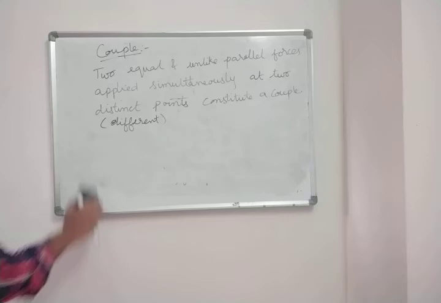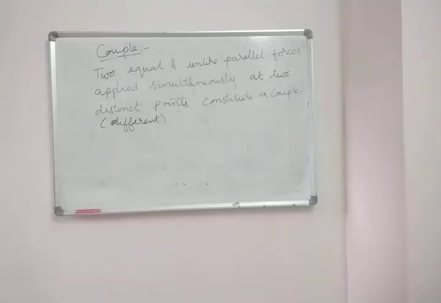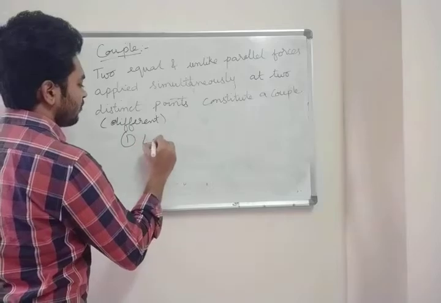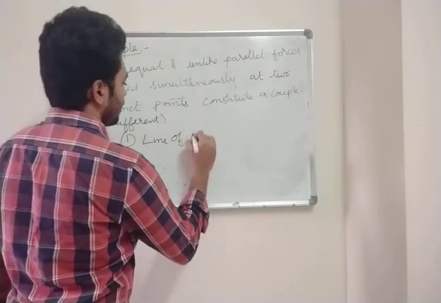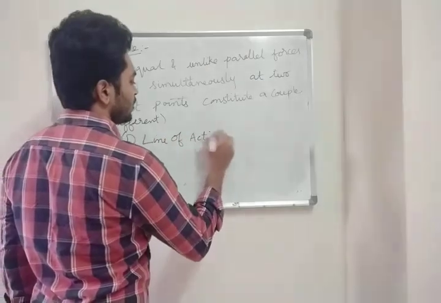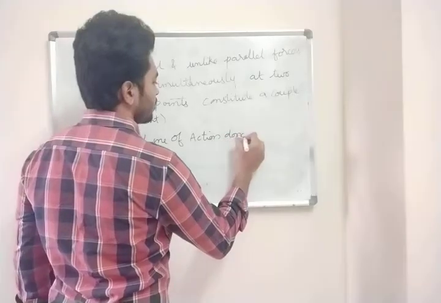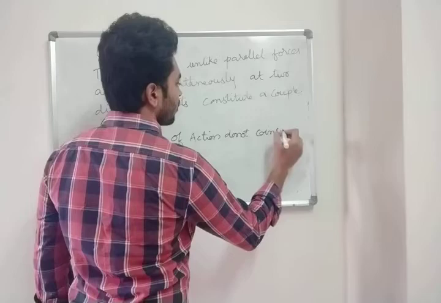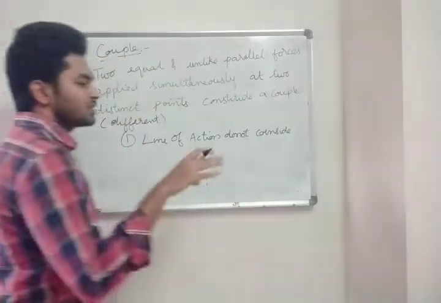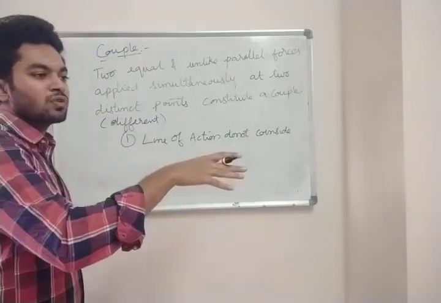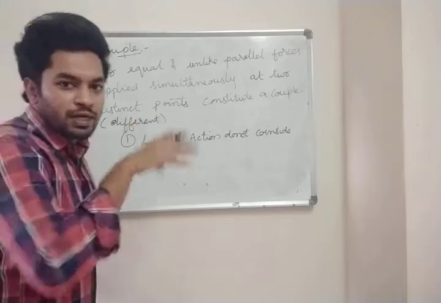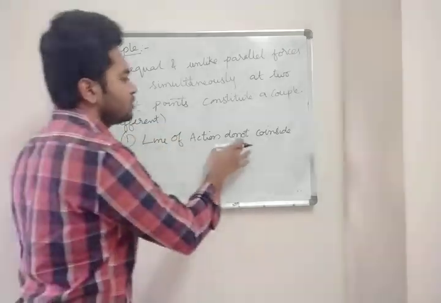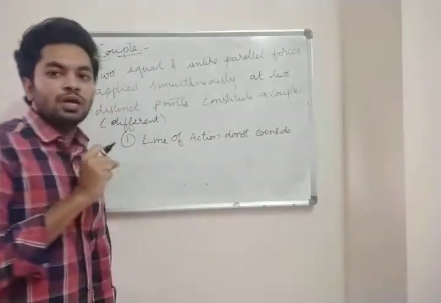The first point is line of action. Line of action do not coincide. You know what is line of action? The force through which you are turning it. So line of action do not coincide. Coincide means they do not meet.